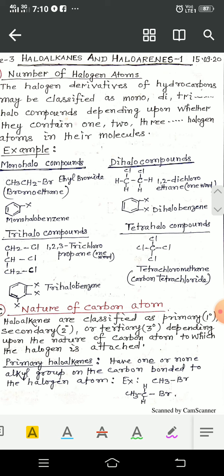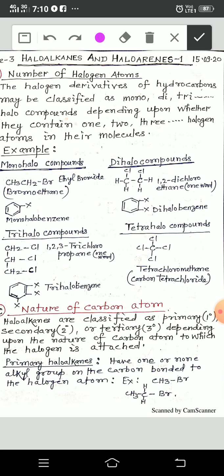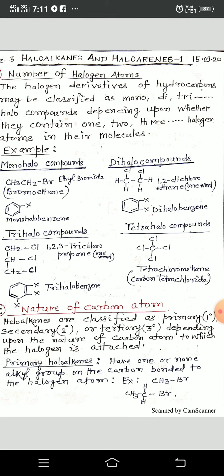Means the carbon to which halogen is attached has one alkyl group, or no alkyl group at all, then it is known as primary haloalkane. Means bromine may be attached with methyl, ethyl, propyl, and so on.